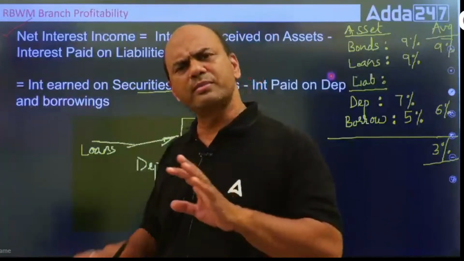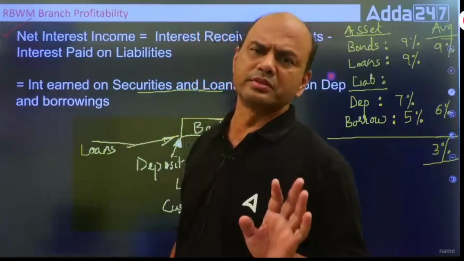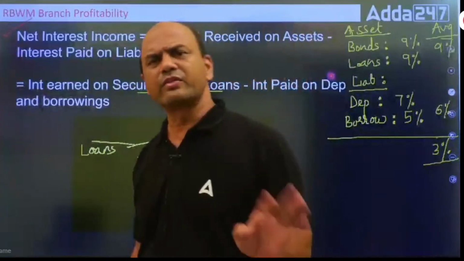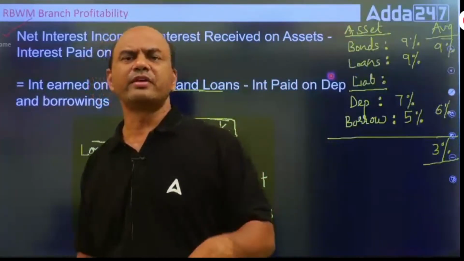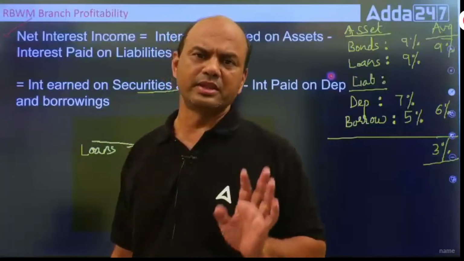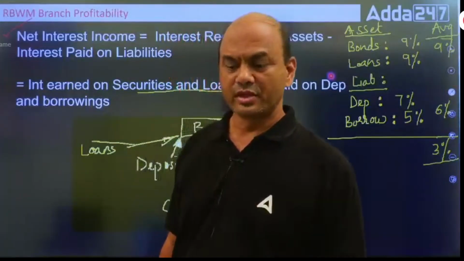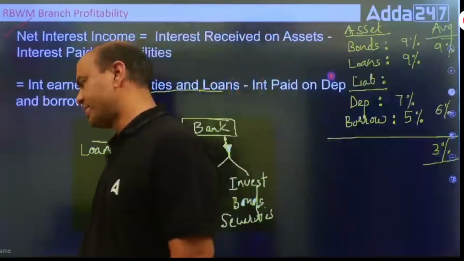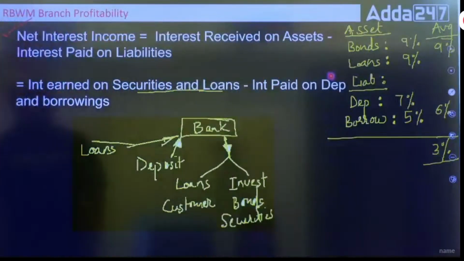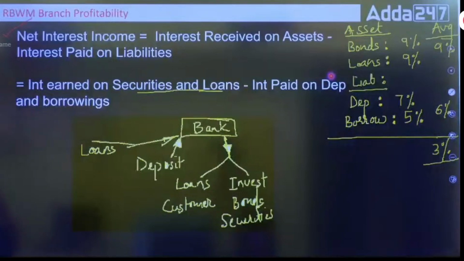All the banks get their own short-term loans. Every bank requires it. Every bank will give the money and every bank will take the money. Short-term: 2 days, 3 days, 4 days. That's it. These are called short-term bank borrowings.